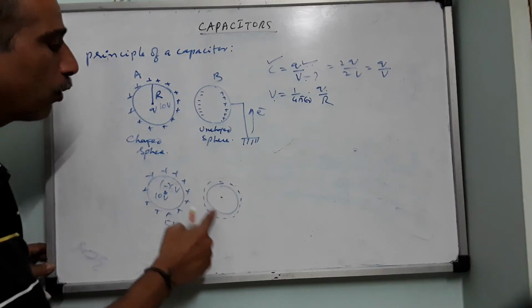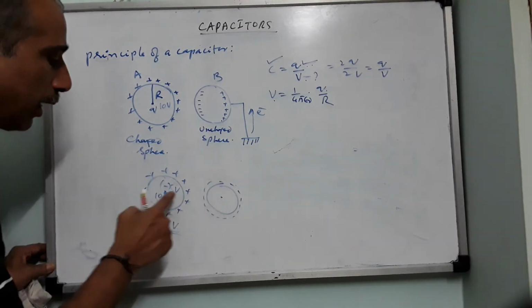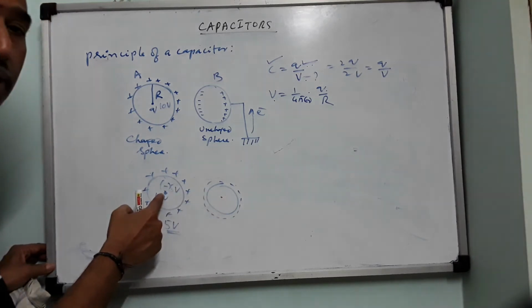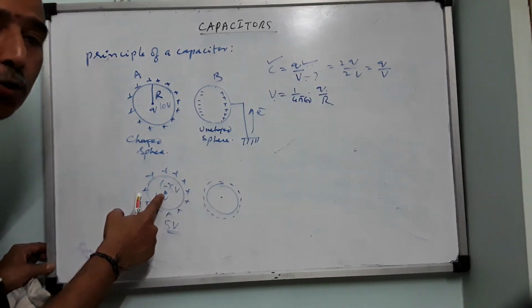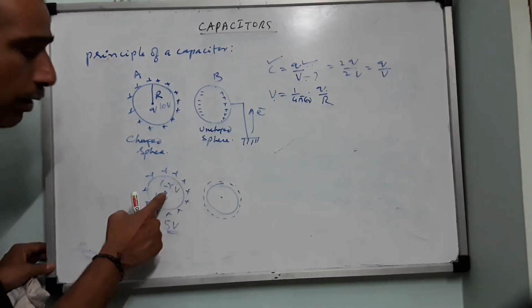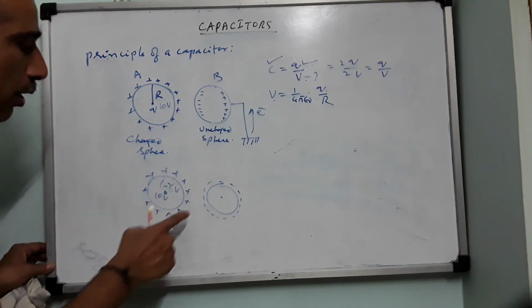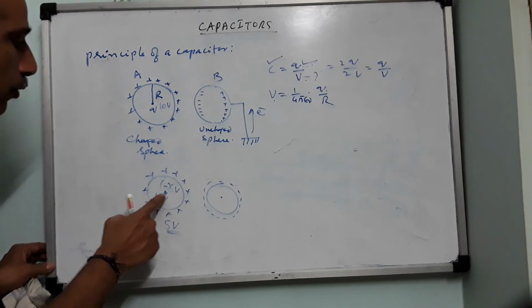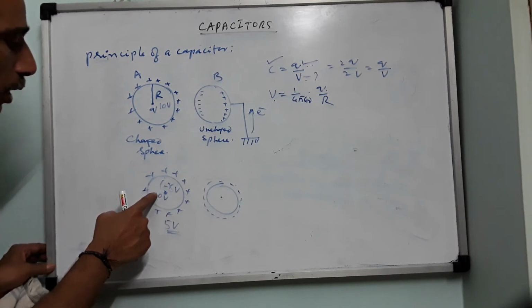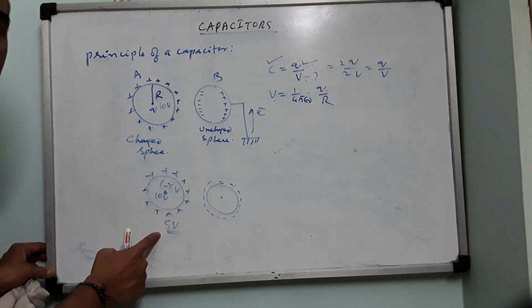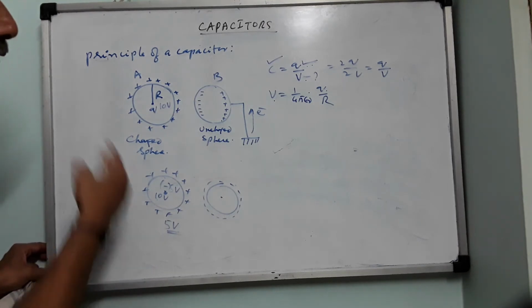It can produce 10 volt only on its surface, but here it cannot produce 10 volt, because there is a separation. V equals 1 by 4 pi epsilon naught into Q by R. As R is increasing, what will happen? Potential will what? Decrease. It will be less. So it will produce 5 volt here. So 10 volt of its own potential minus 5 volt of the other induced voltage. So the total voltage will become how much? 5 volt.